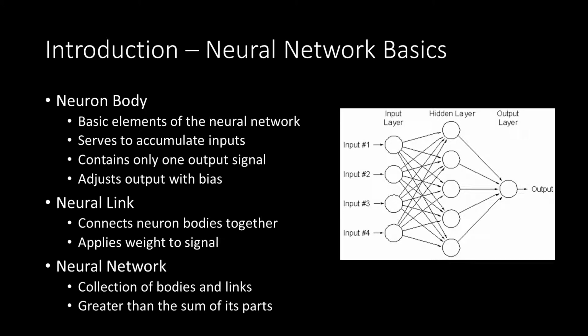The neural link applies a weight to a signal received by a neuron. So if it deems that a link is important, it's going to have a much higher weight than a link that's deemed not important. A not important link will have a weight close to 0. And the neural links, of course, connect all the bodies together. Together, the neuron body and the neural link will create a neural network, which is greater than the sum of its parts. You can teach it to do very complicated tasks.